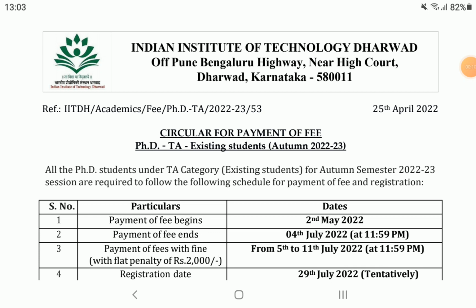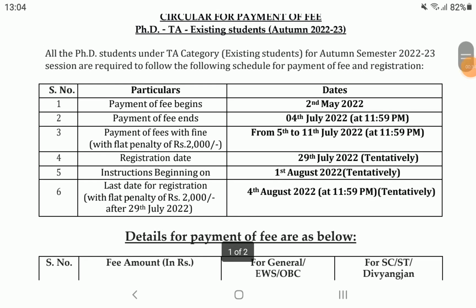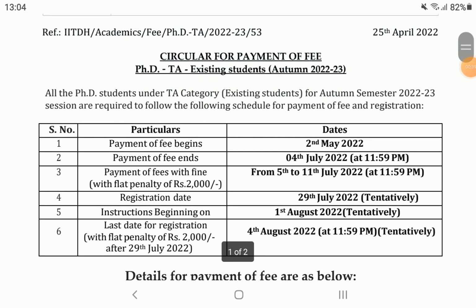In this video I am going to tell you about the fee structure of IIT Dharwad in 2021, 2022 and 2023. That is the circular for payments of fees for Ph.D. All the Ph.D. students under TA category, existing students for autumn semester 2022 and 2023 session, are required to follow the following schedules for payments of fees and registration. This is for PhD and it is the fee structure for the year 2022 and 2023.